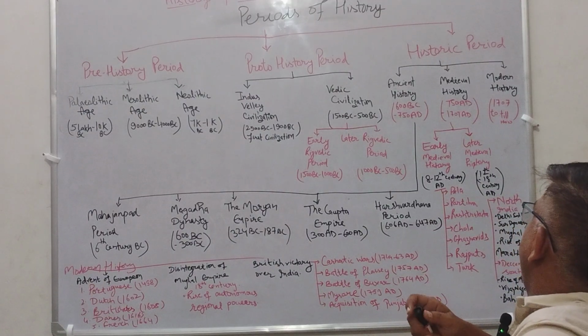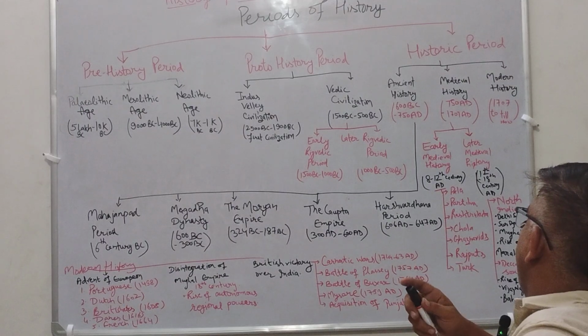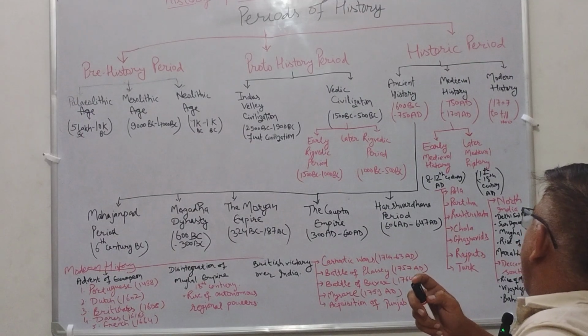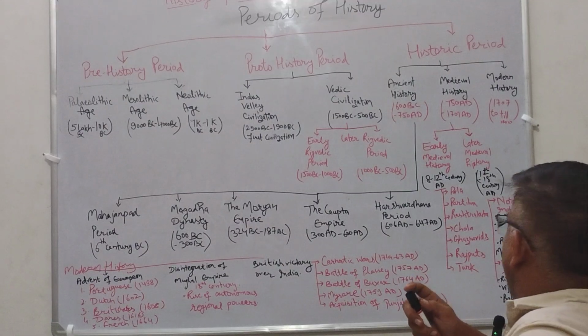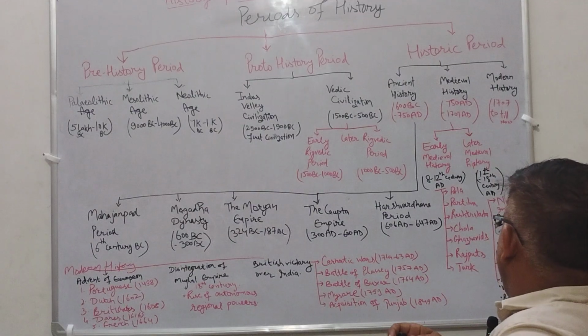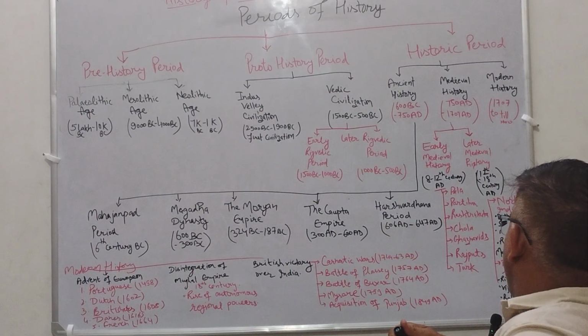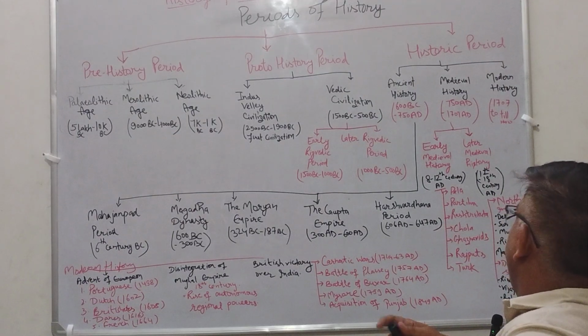In the second period, later medieval history, starts from 12th century AD to 18th century AD. We read in this history about North India. In North India, we read about the Delhi Sultanate, Sur dynasty, Mughal dynasty, rise of Marathas, and then Deccan and South. In Deccan, we again read rise of Marathas, Vijayanagar Empire and the Bahmani Empire.